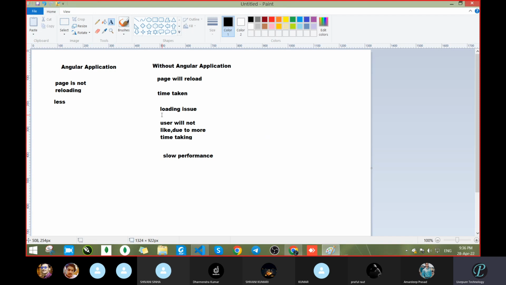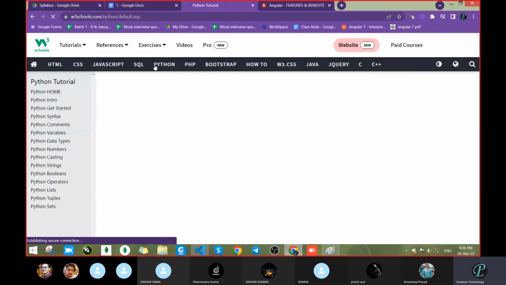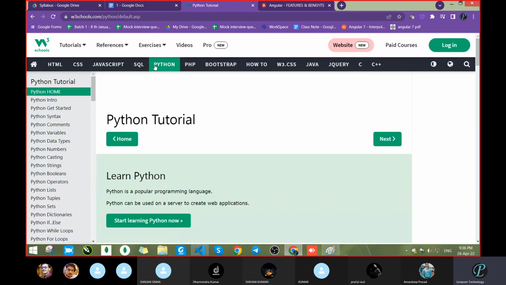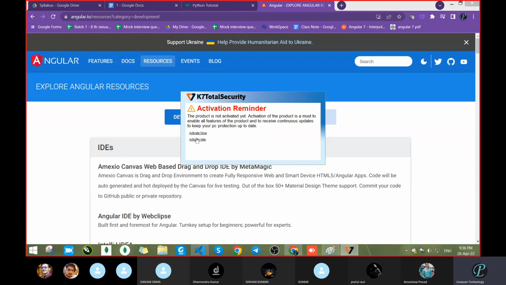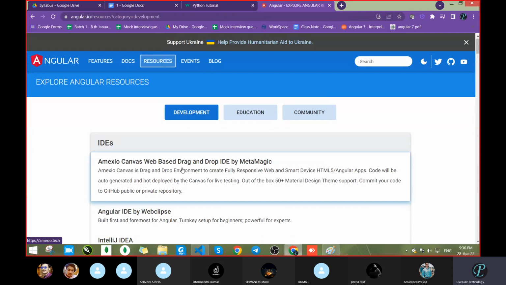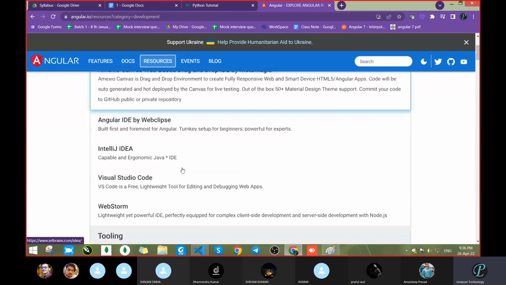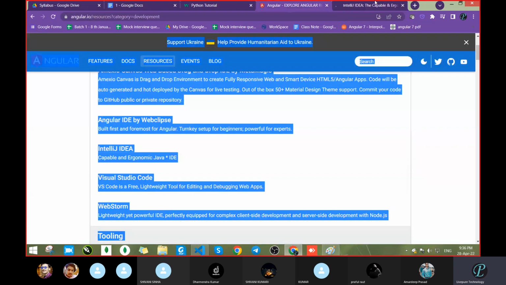Now the loading issue. Now see, suppose you have a network problem. Suppose you click this section, it will take too much time because you already have a net issue. But when we move within the Angular application, it will take time, but it does not have to reload the complete page. Complete page in the sense, whatever is available on this page, everything, it does not have to reload, so it will not take that much time.